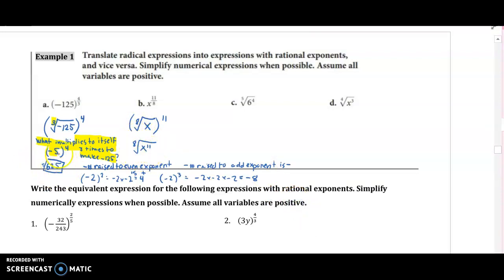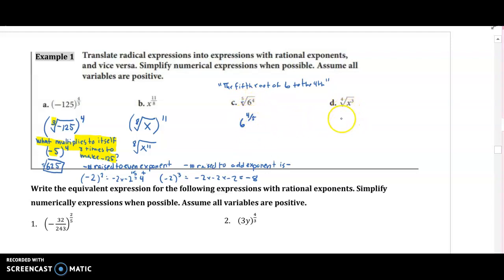This one we could keep going further because we had a number, but this one, that's just how we're going to leave it. So now this one's the 5th root of 6 to the 4th. I'm going to write that in words right here, just so that you can remember how we say that. What this wants us to do is just convert it into a rational exponent. So this is going to be 6 to the 4 over 5. 6 to the exponent of 4 over 5, right? Because the index is 5, it goes to the denominator, the power is 4.